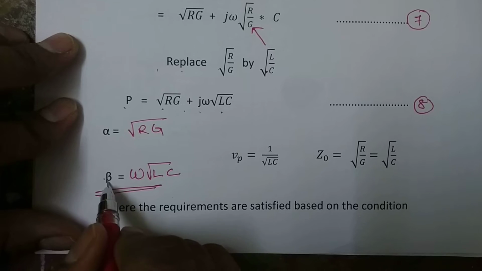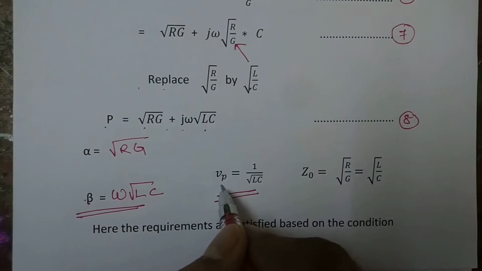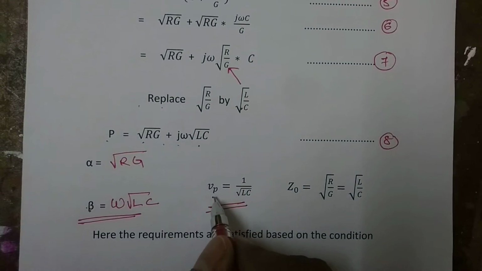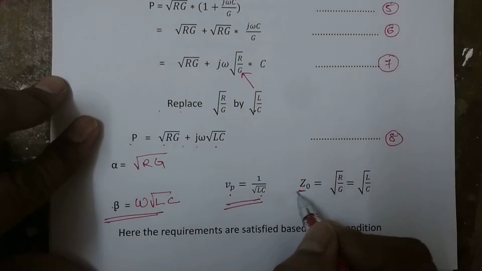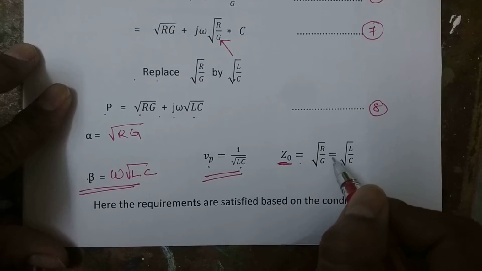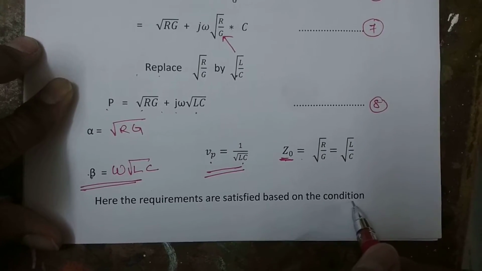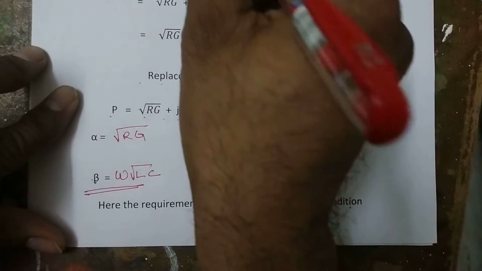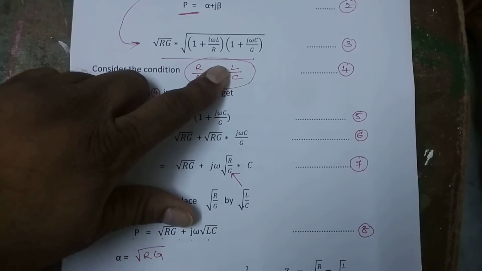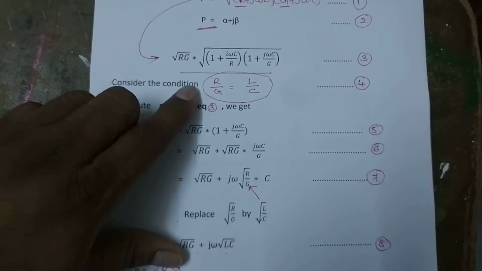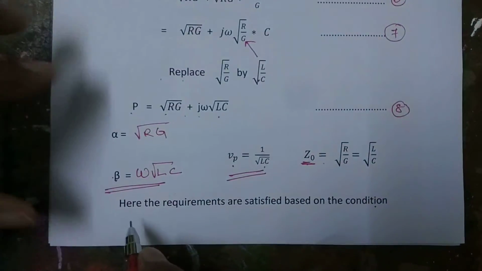Now by substituting the value of beta in phase velocity formula, we get the phase velocity for a distortionless line is Vp is equal to 1 by root LC, and the characteristic impedance Z0 is equal to root R by G, and it is also equal to root L by C. Here the requirements are satisfied based on the condition R by G is equal to L by C, and the equation 4 is called conditions for a distortionless line.